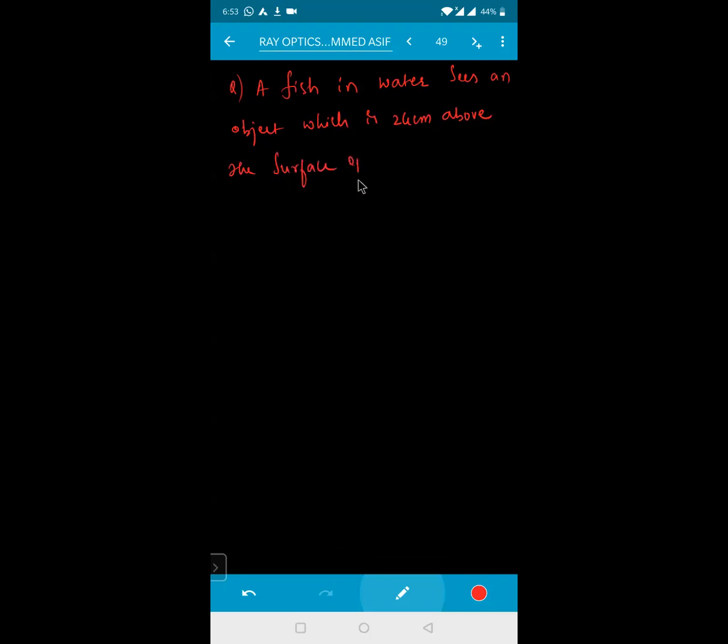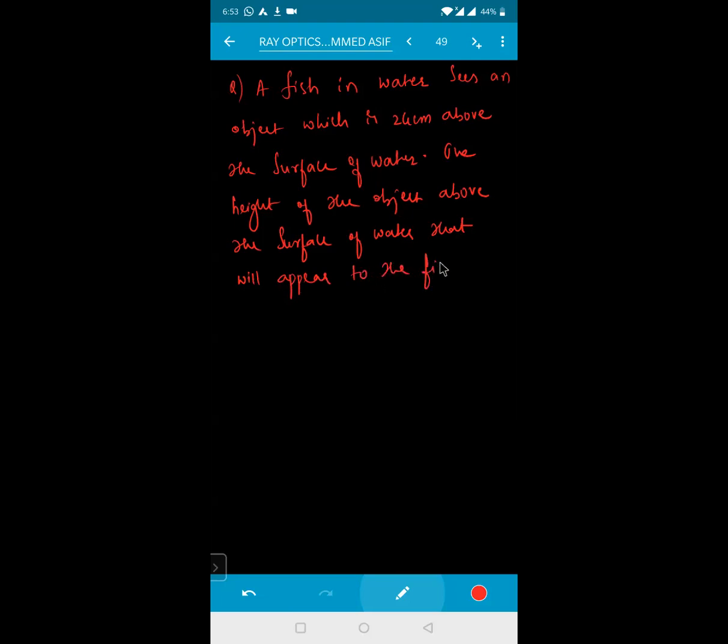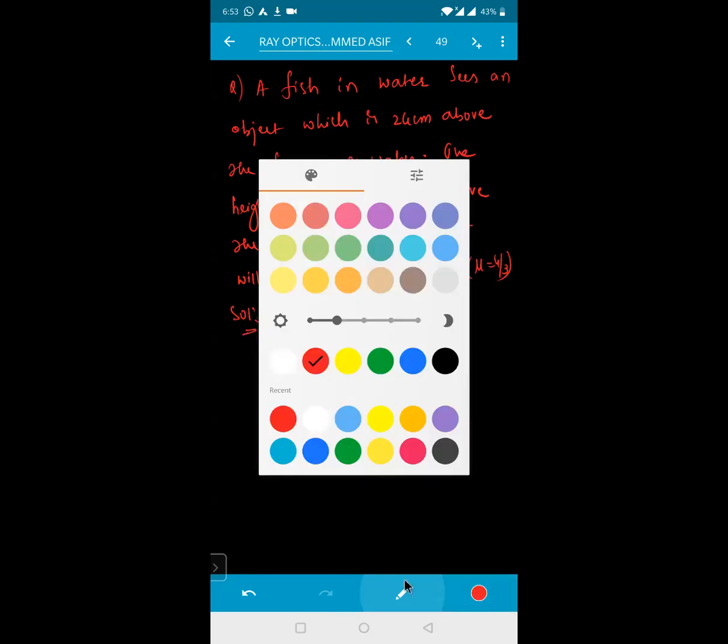The height of the object above the surface of water that will appear to the fish. Refractive index of water is 4/3, glass is 3/2. Can anyone try to do it out better?